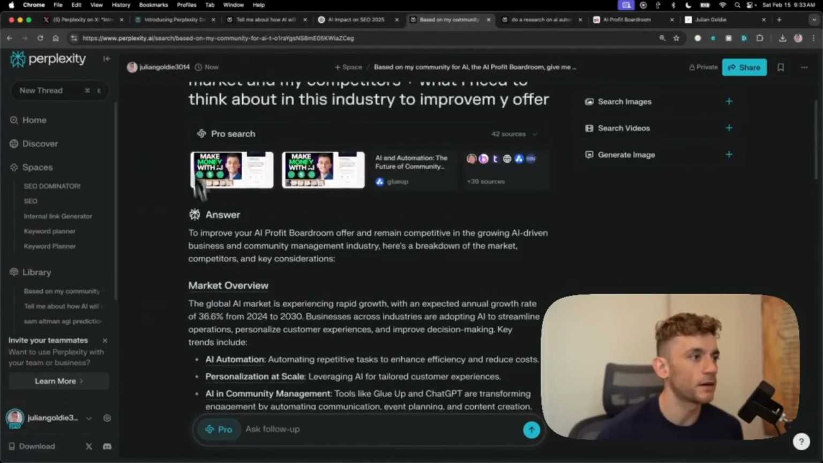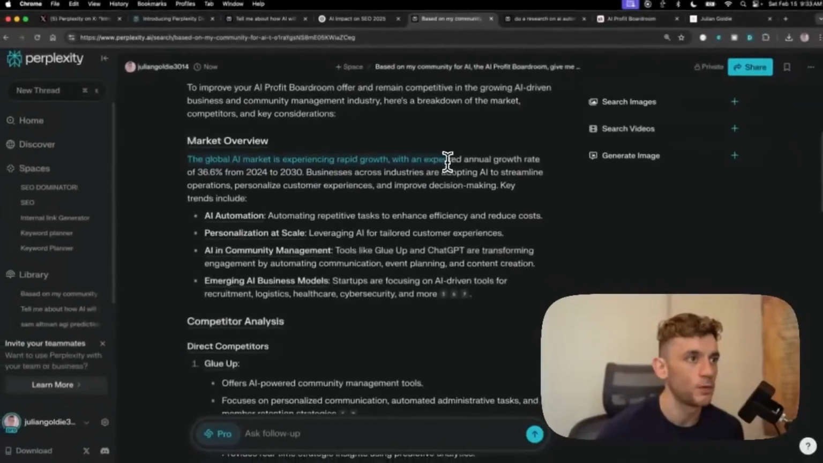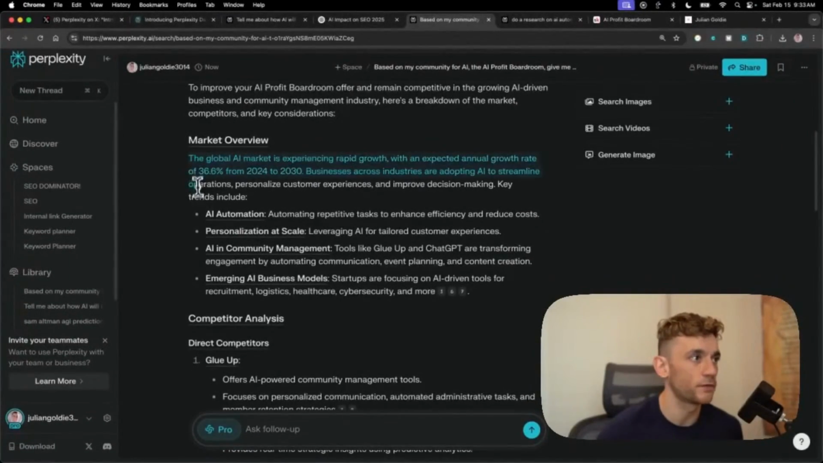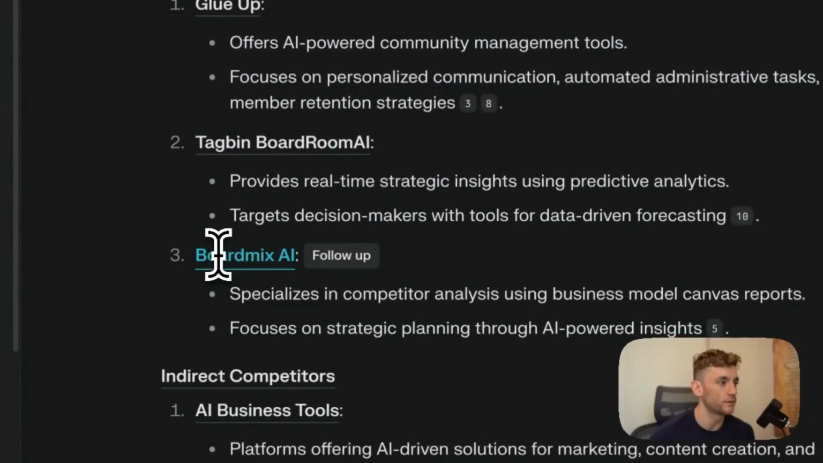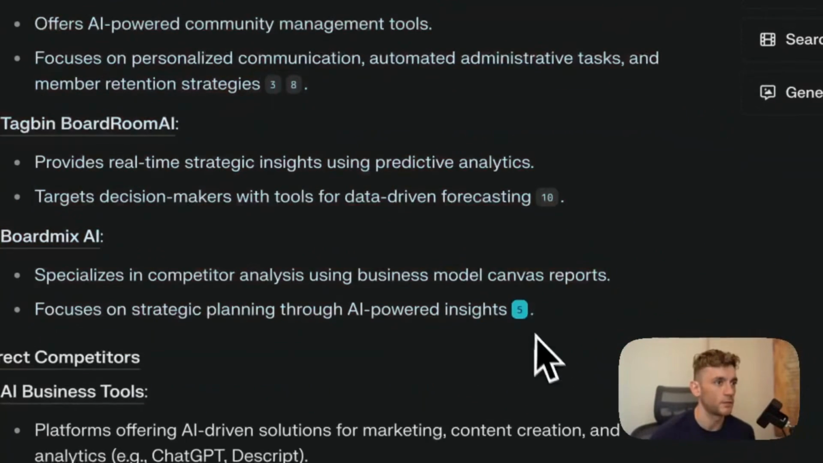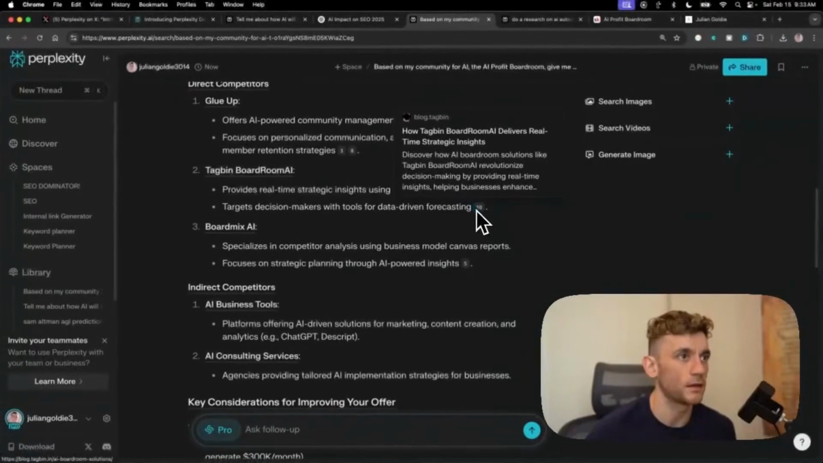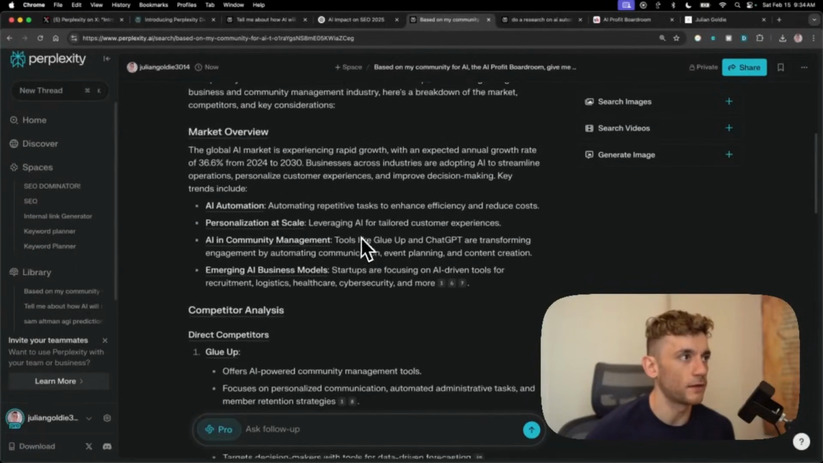So it's giving us a market overview, and the global AI market is experiencing rapid growth with an expected annual growth rate of 36%. Good time to be in the market, by the way. Some ideas on different communities that we're competing with. I've never actually heard of any of these, to be fair. Let's see where they're getting that from. These are more like AI tools. I wouldn't say they're direct competitors, so I don't know how it's got that insight, to be honest.